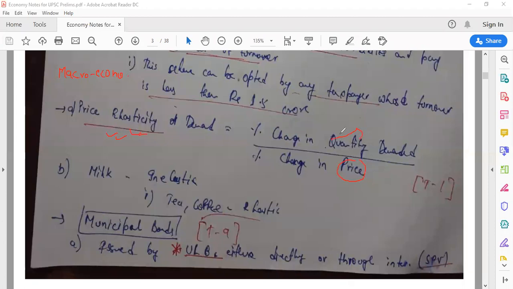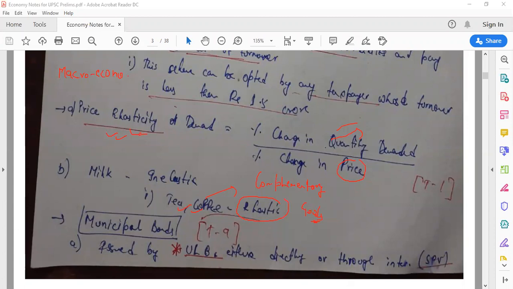If with a change in price, the quantity demanded changes a lot, then that means the good is elastic, like tea and coffee. These are substitute goods. What does that mean? If the price of tea increases, then you can switch to coffee or vice versa. So these are highly elastic. Elastic means a small change in price can change the quantity demanded, right?